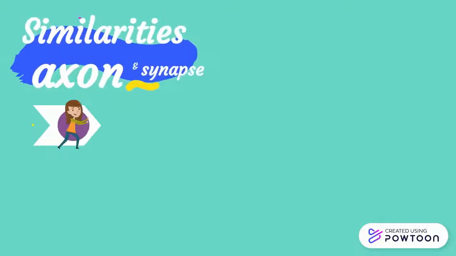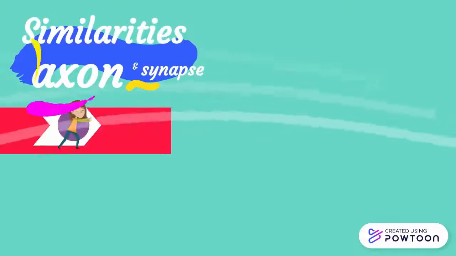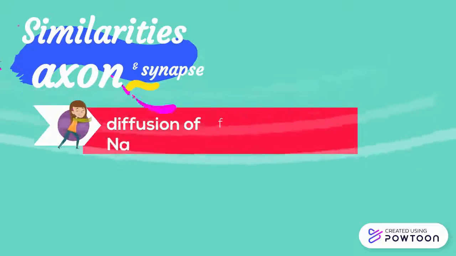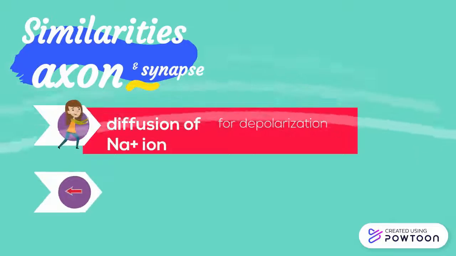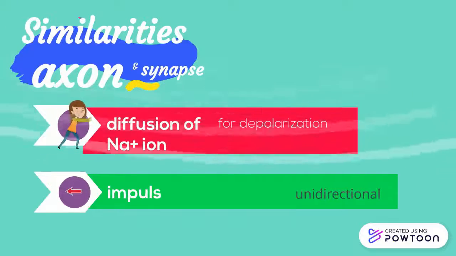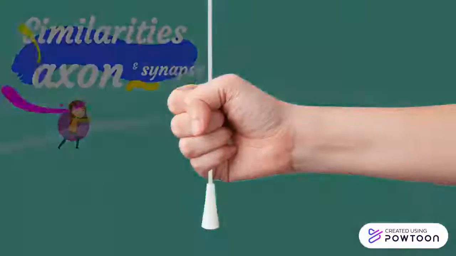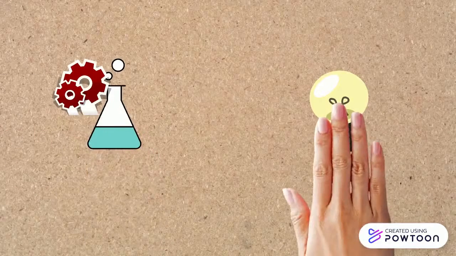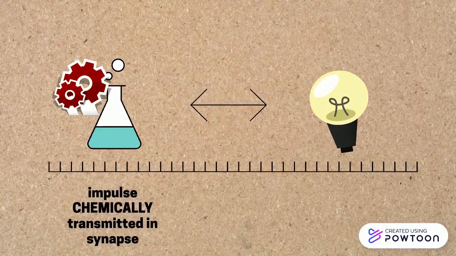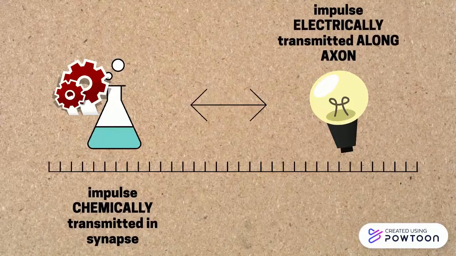A shared feature of impulse transmission across synapse and along axon is that sodium ions diffuse in for depolarization to take place, and the impulse only travels in one direction. Impulses that are transmitted across synapse are in the form of chemical, while along axon, impulses travel in electrical form.